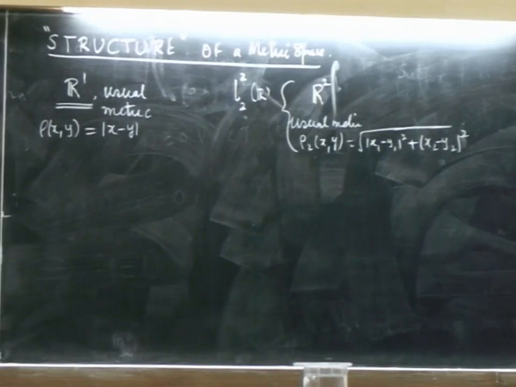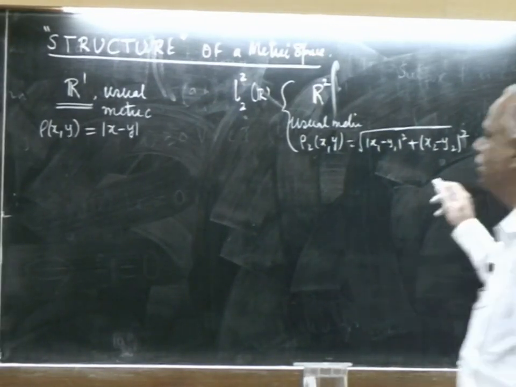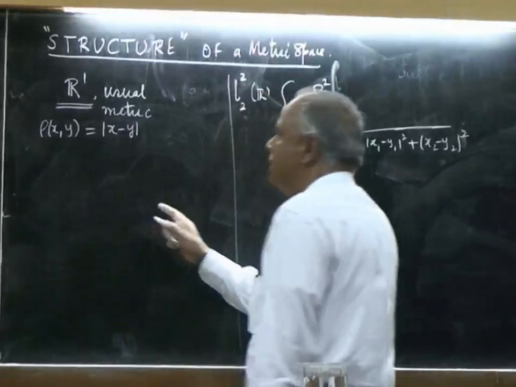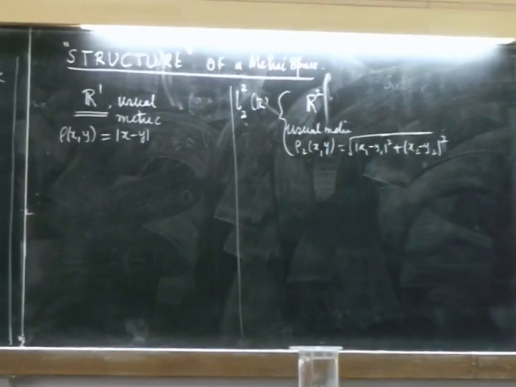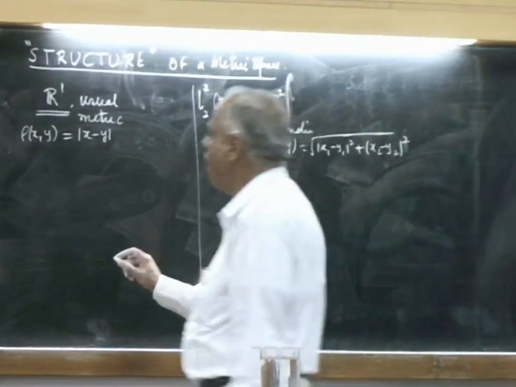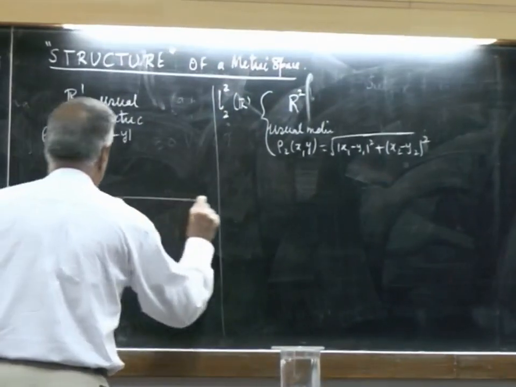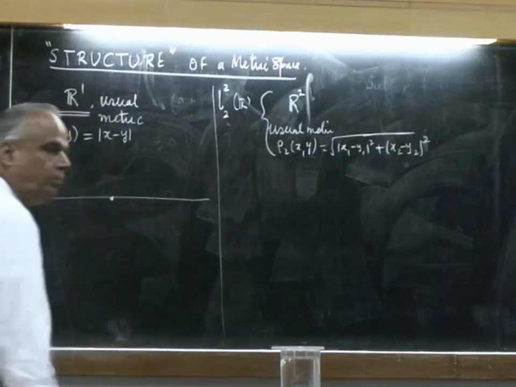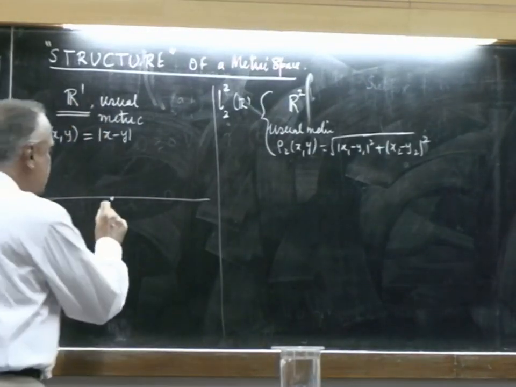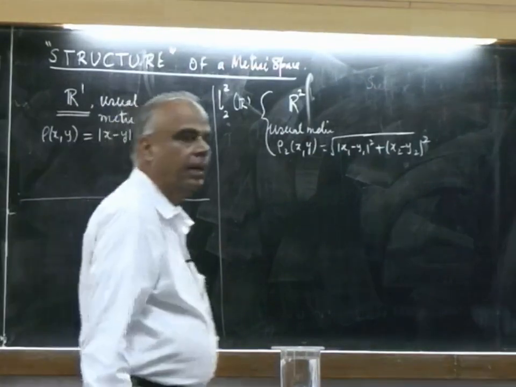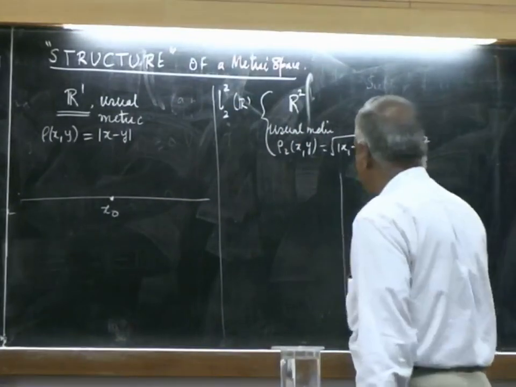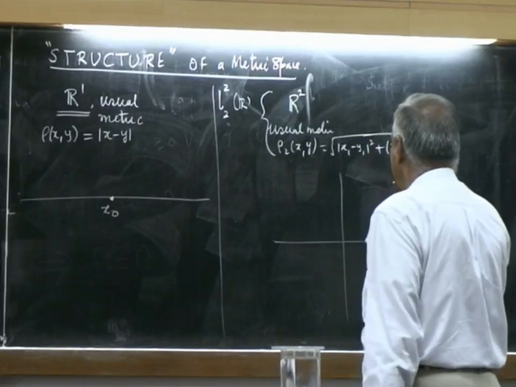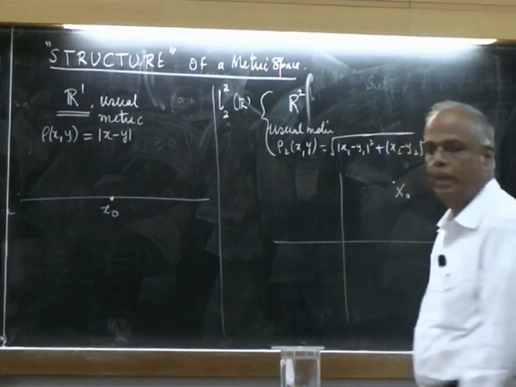So, let us take these 2 examples. This is our plane with the usual distance, and this is our real line with the usual distance. Take any point in R in this metric space, let us call it x. Similarly, take in the plane any point, call this x naught.